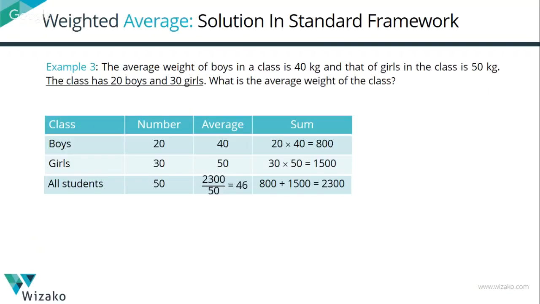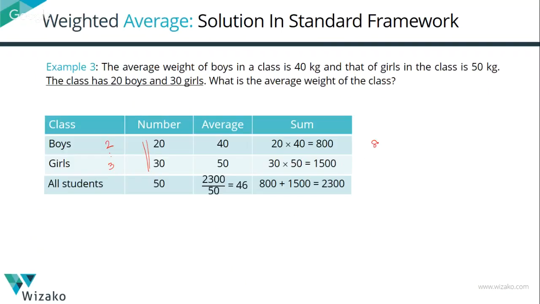One important thing that I wanted to point out at this point: you could know the number of boys and number of girls as 20 and 30. Conversely, the question could have said the boys and girls ratio in the class is 2:3. You would have got exactly the same answer in terms of the weighted average. Quickly run through that exercise here.